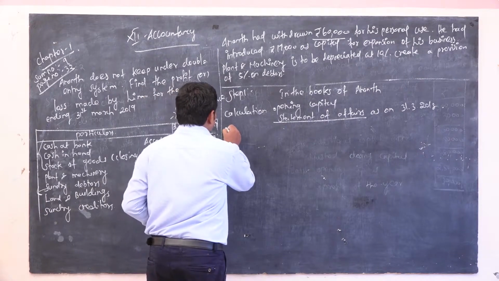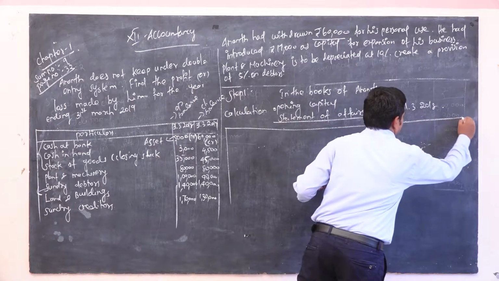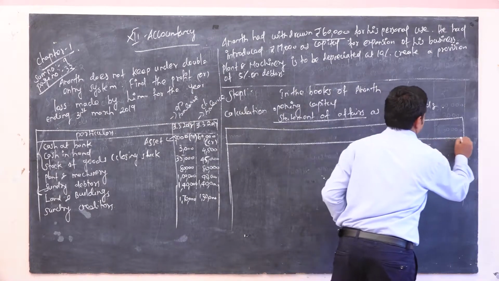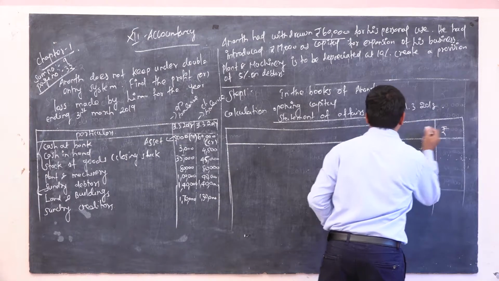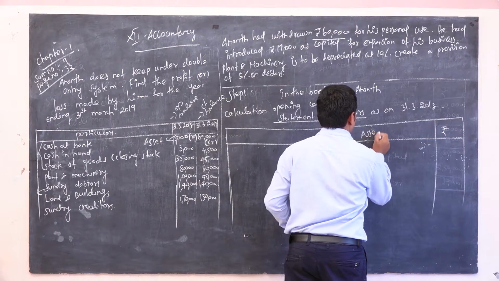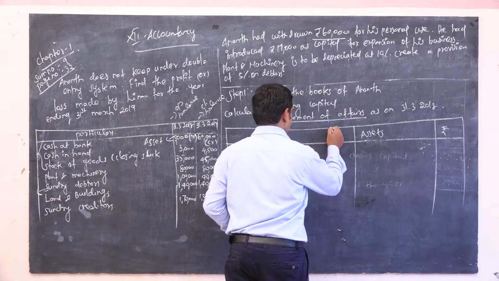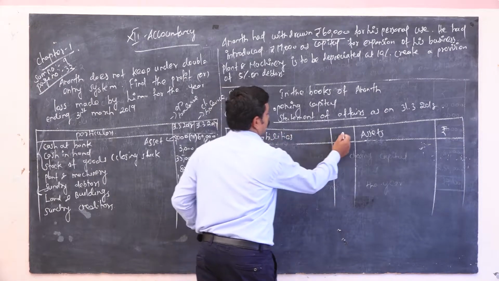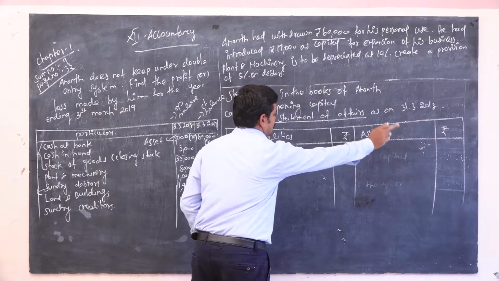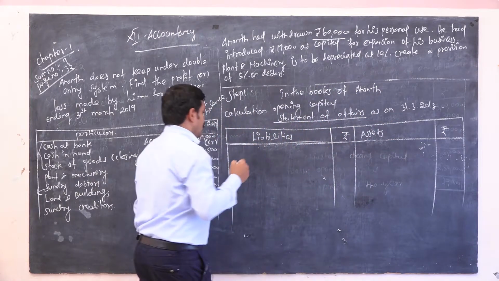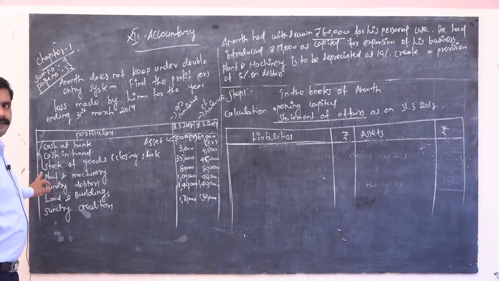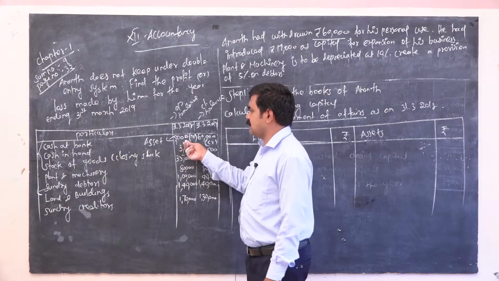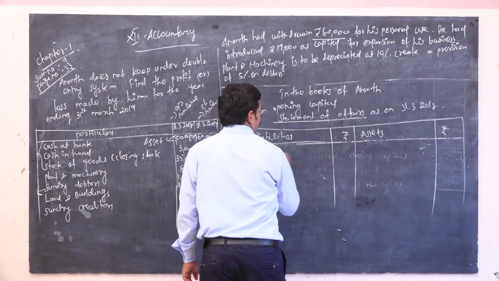Liabilities rupees, assets rupees. Now I am going to take cash at bank 5,000.